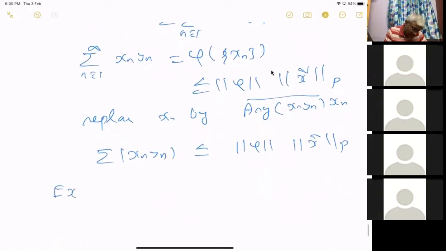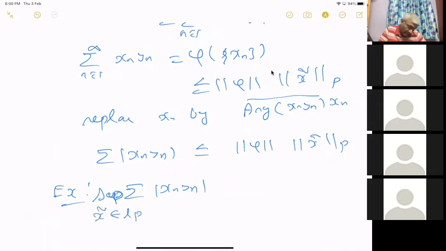This exercise is this: summation xn yn, supremum over all x delta in LP, you take all the y fixed, is equal to norm yq. For any sequence, I mean, this is not just true for, if this supremum is infinite, this is also infinite.